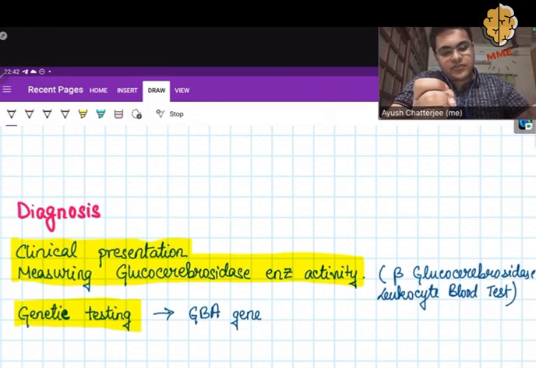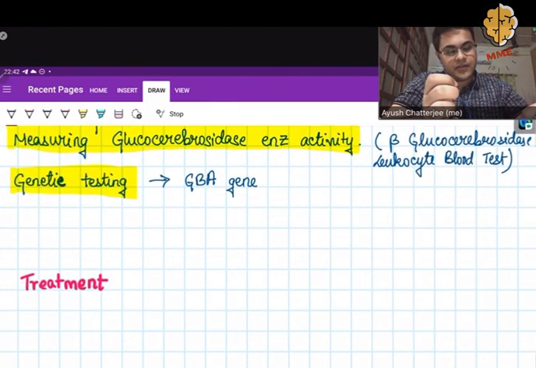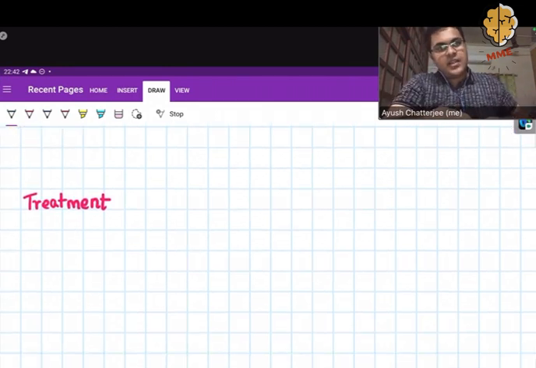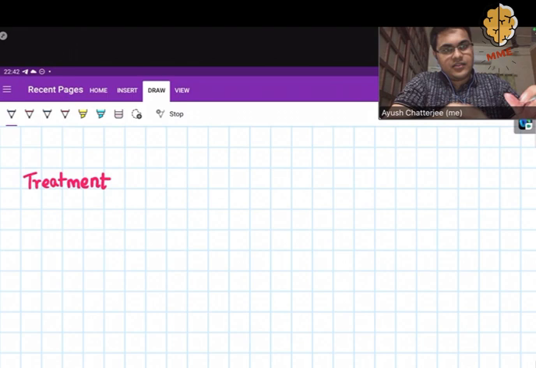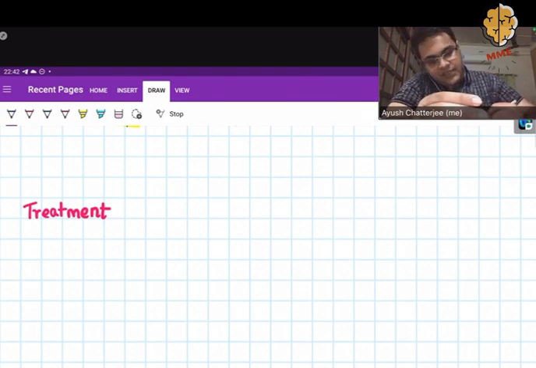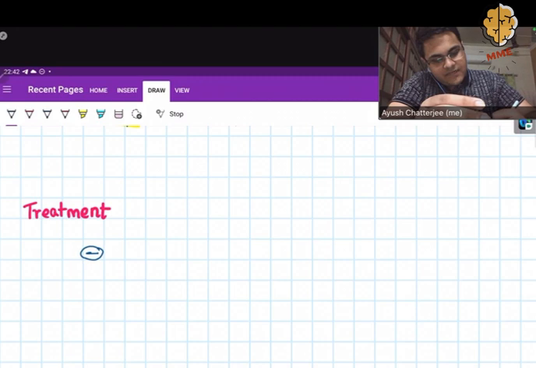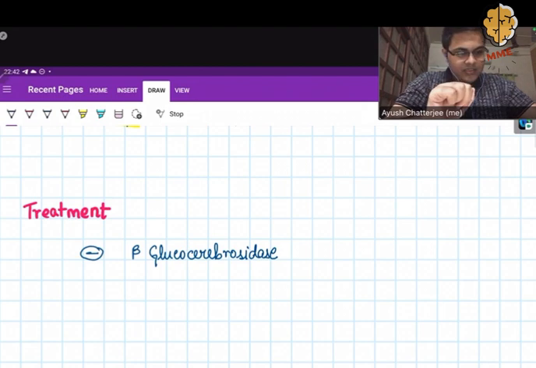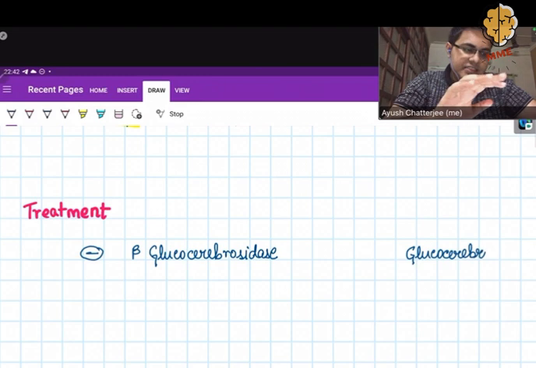Now after you have diagnosed Gaucher's disease, the final step will be to treat it. Now how will you treat Gaucher's disease? Now the treatment can be simply stated as two ways. We know that in Gaucher's disease the main problem is a deficiency of the enzyme, that is beta glucocerebrosidase. So this enzyme is deficient, but the substrate of the enzyme, that is glucocerebroside, is synthesized normally. There is no defect in its synthesis.